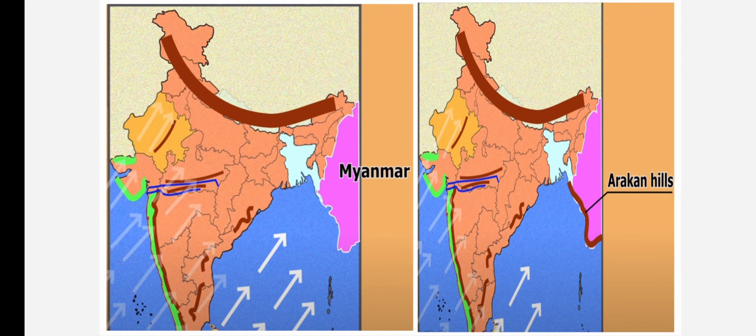Now, the Bay of Bengal branch is directed towards the coast of Myanmar and parts of southeast Bangladesh. However, owing to the pressure of the Arakan Hills along the coast of Myanmar, which you can see here, a large part of the branch of monsoons is deflected towards the Indian subcontinent. The monsoons therefore enter West Bengal and Bangladesh from the south and southeast directions.